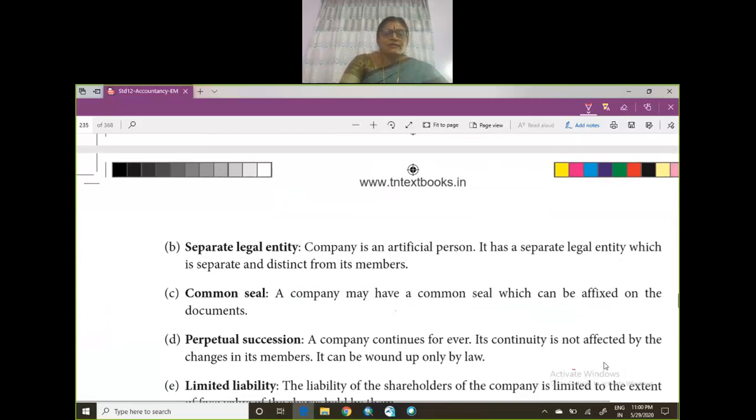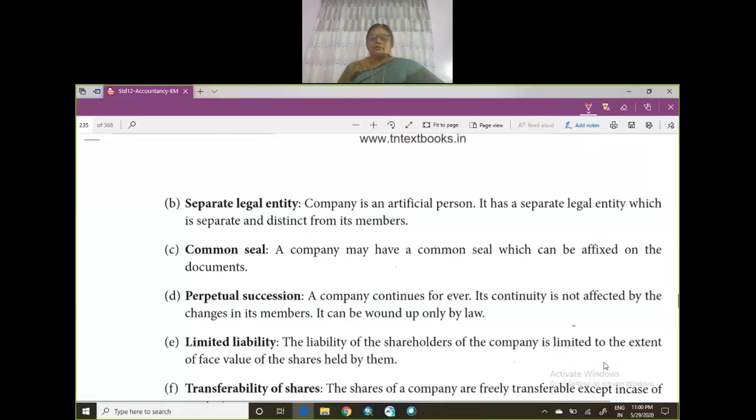Now, a separate legal entity. A company is an artificial person. It has no life, but it is an artificial person created by law. So it can sue and it can be sued. It is a separate legal entity which is separate and distinct from its members. It can have a common seal.